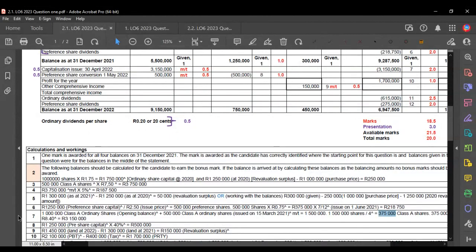So that is the amount of the capitalization issue. The amount is not so important, but we need to understand what the mechanics are. Why are we decreasing retained earnings? Why are we putting it in share capital? The reason is that we are setting this money aside. We are ring fencing it. We are putting it in a box, and that box is under the control of the shareholders. So that's why we take the money out of retained earnings and put it in share capital, because we're setting it aside for the shareholder.